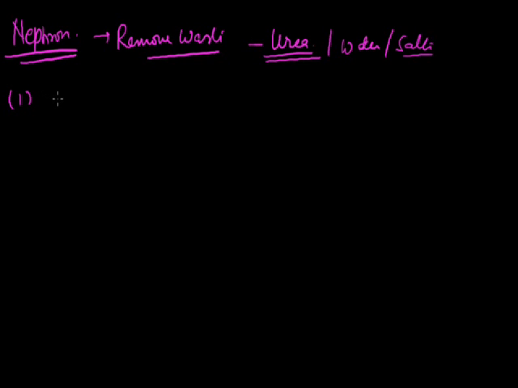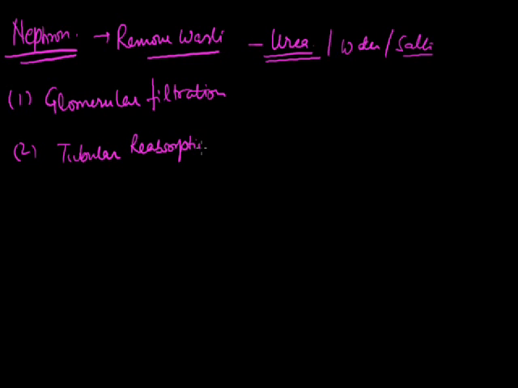One is known as glomerular filtration or ultrafiltration. The next step is known as tubular reabsorption. The third process is known as tubular secretion. We will study the details of these processes in our next lecture.